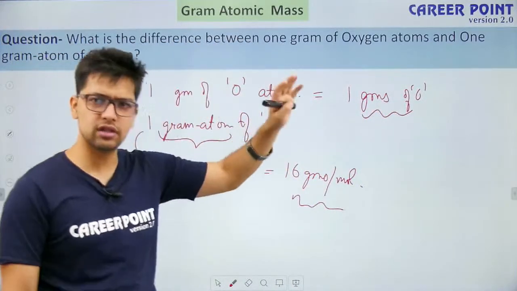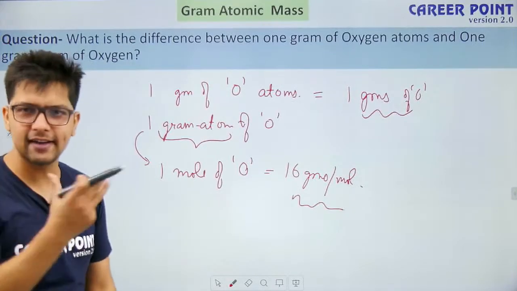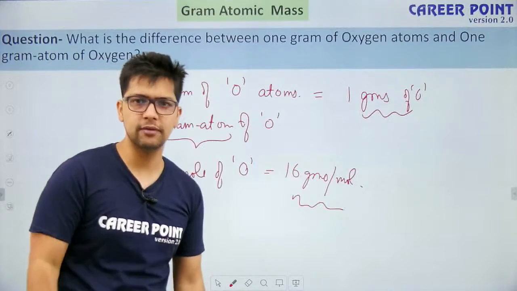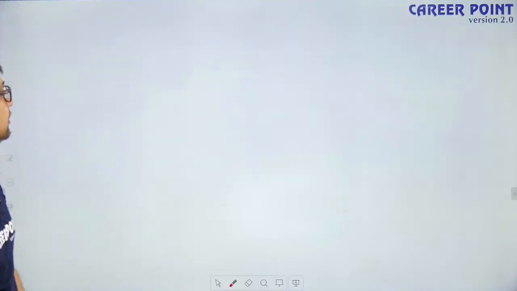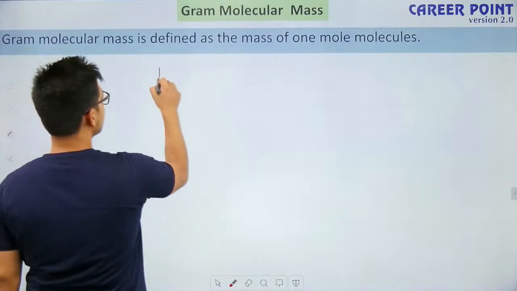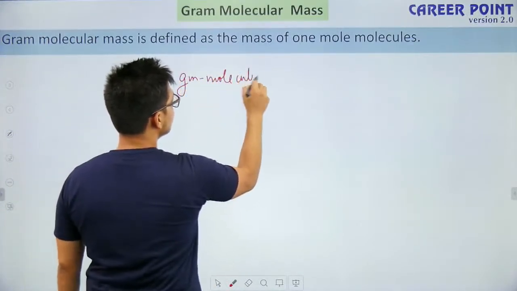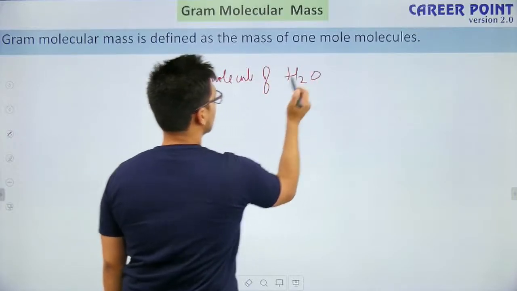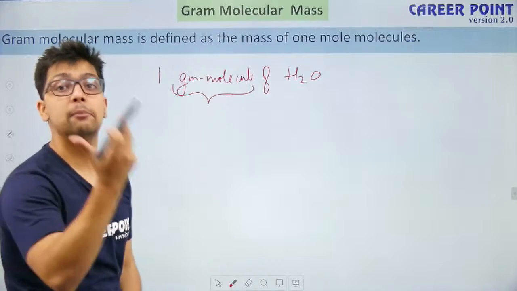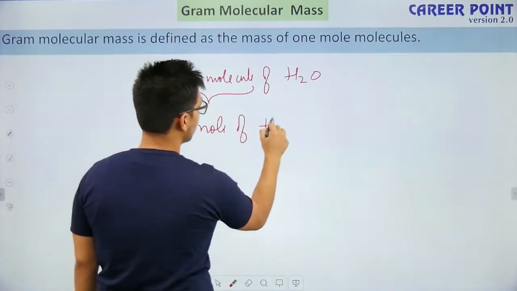Again, this was used in the older texts. Right now we are only using mole. Maybe you can find this in some books, but just to be clear, this is not used anymore. Similarly, there is a terminology, gram molecular mass. If I find 1 gram molecule of, let's say, water, again you can replace gram molecule by mole. So I have 1 mole of water.